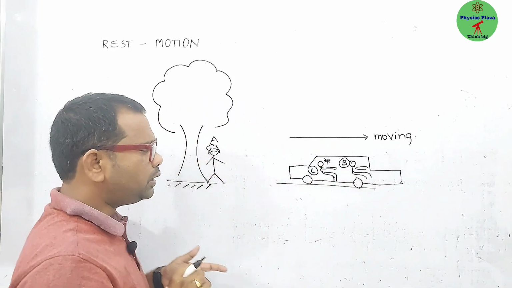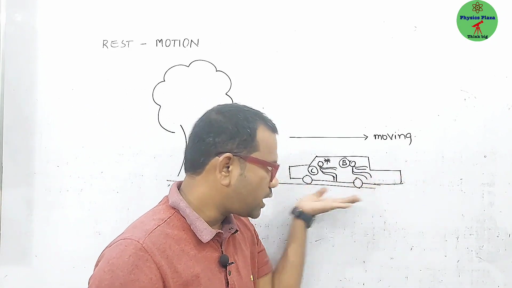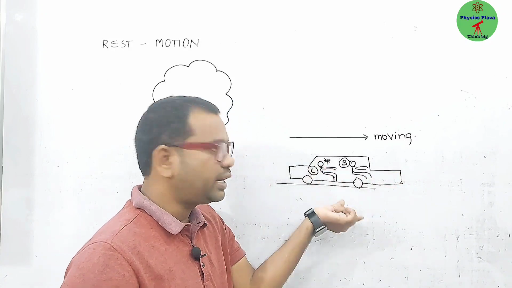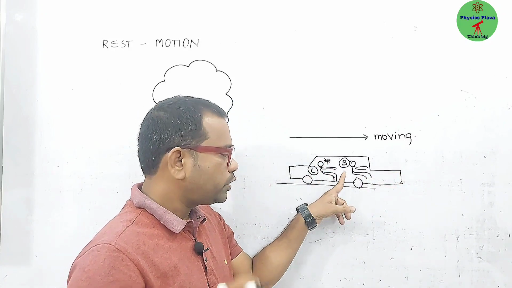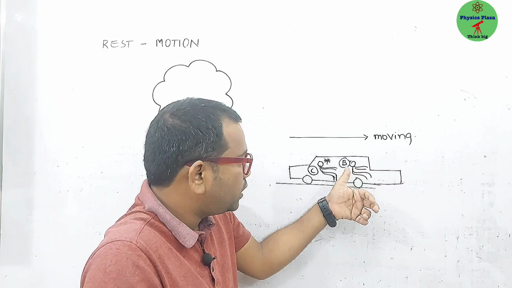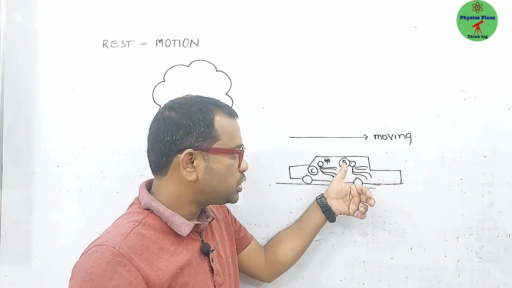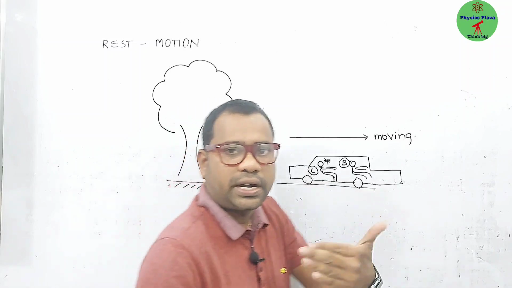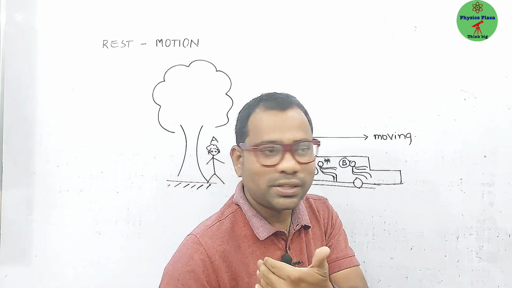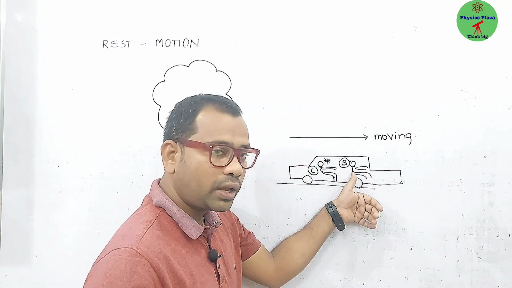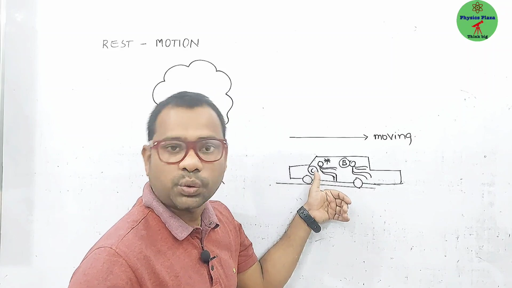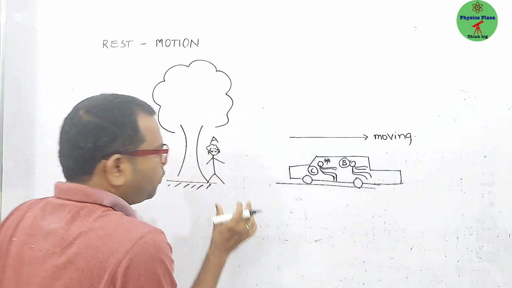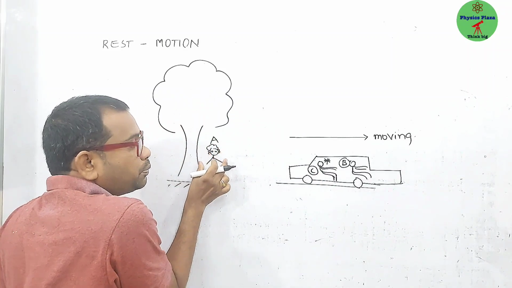Person C. Now as long as the car is moving, as long as both persons are sitting, just try to think from the point of view of person B. For this person B, how does person C appear? Obviously at rest only, right? Try to understand. For person B, person C appears at rest only. But what about person A's point of view?